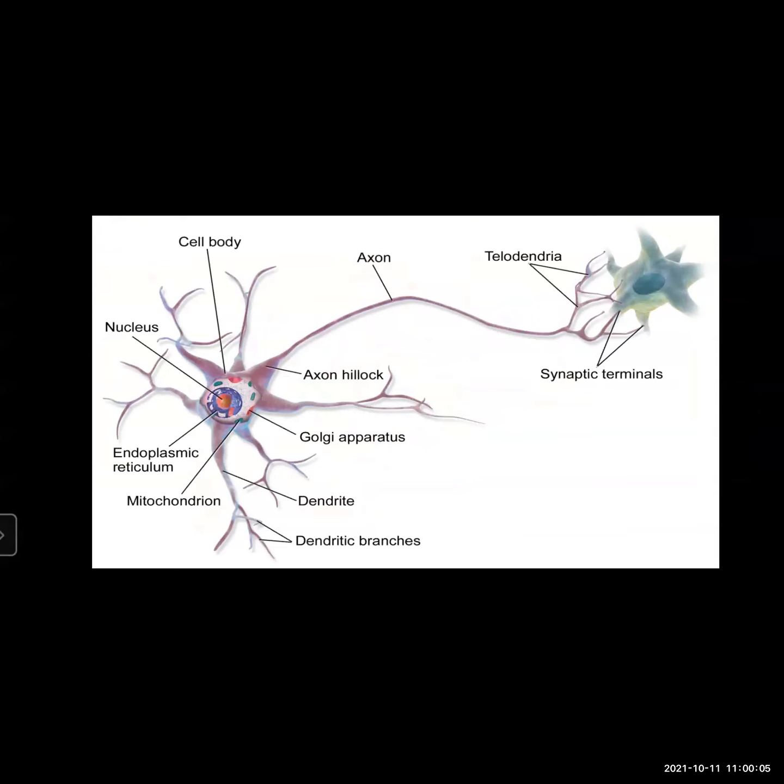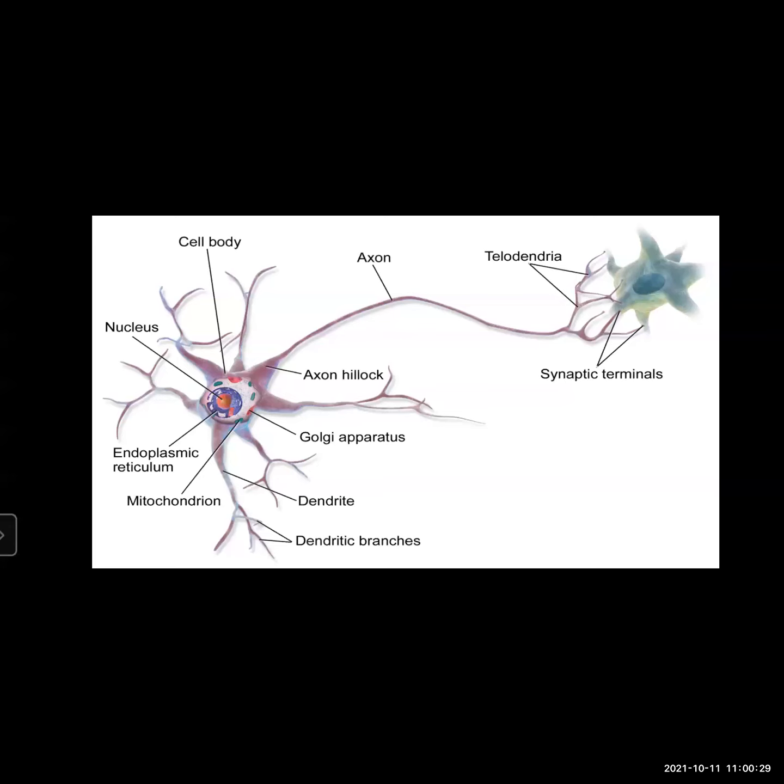The cells get differentiated or separated into different organs.